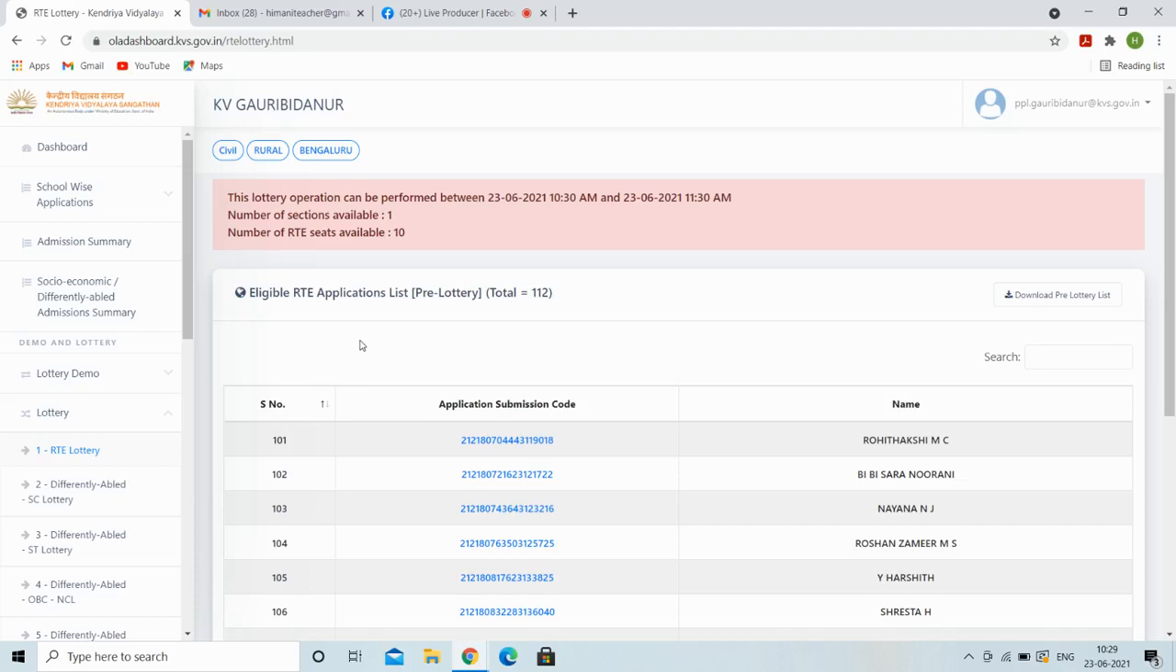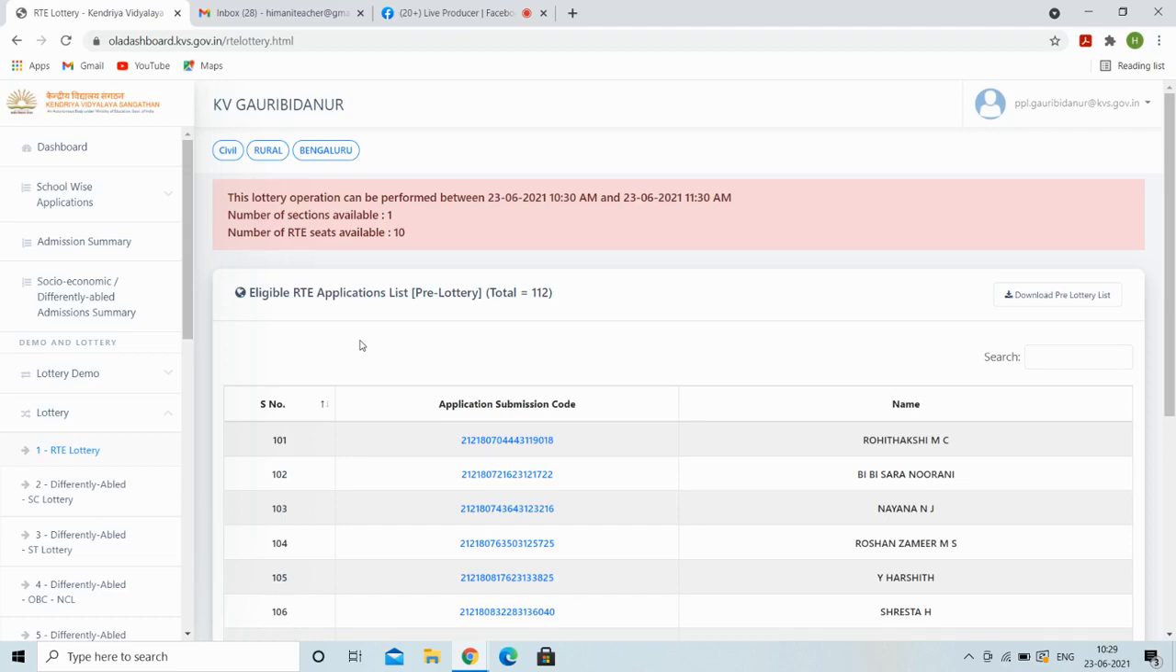First we will go to the RTE candidates. The sequence number is different. See, 101, 102. What is the sequence number? It depends on when the parent applied and how many forms were applied by the parent. But when we click, the computer automatically generates a different sequence. Maybe 102 is the one.